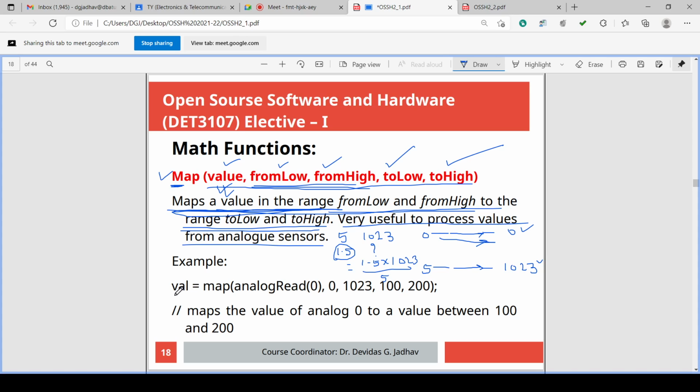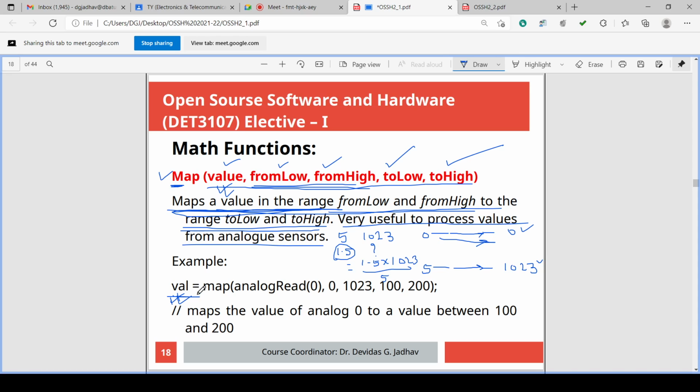Example is val equals to, again, val is what? Val is a variable name, the name given by the user. The user can give any name for the variable.